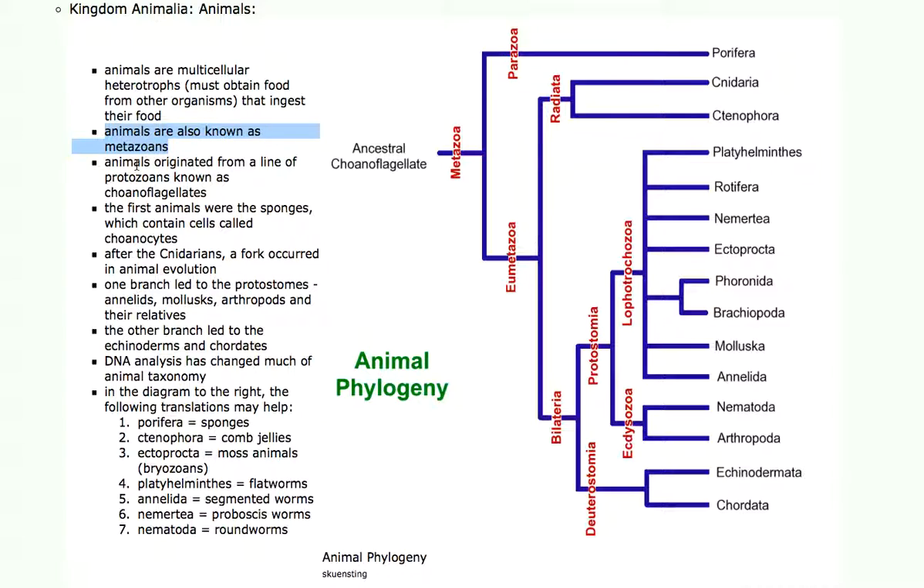The animals are believed to have evolved from a group of protozoans that were called the choanoflagellates. The choanoflagellates we think gave rise to the sponges at the beginning of what we now call the Cambrian explosion of evolution, which is over 550 million years ago. After the sponges came the cnidarians, which were the jellyfish, sea anemones, corals, hydras.